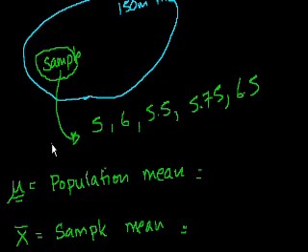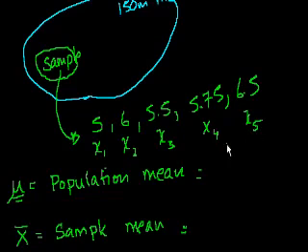And I want to show you how it's often written in statistics books so that you're not intimidated when you see it. Let me do the sample first. Each member of a sample, say this is the first sample, they'll call that x sub 1. They'll call this one x sub 2, this one x sub 3, x sub 4, and then this one x sub 5, right? And this is just a way of referring to each of the samples.